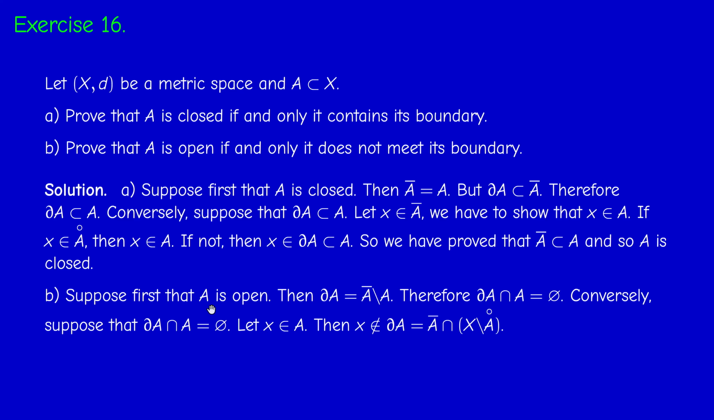Since A does not meet the boundary of A, then X is not in the boundary. But the boundary is the closure intersected with the complement of the interior. So what does it mean that X does not belong to the intersection? It means that it does not belong to either one of them. So either it is not in A bar or it's not in the complement of the interior. But X is in A, so it's in A bar. Therefore, the only possibility is that X is not in the complement of the interior.